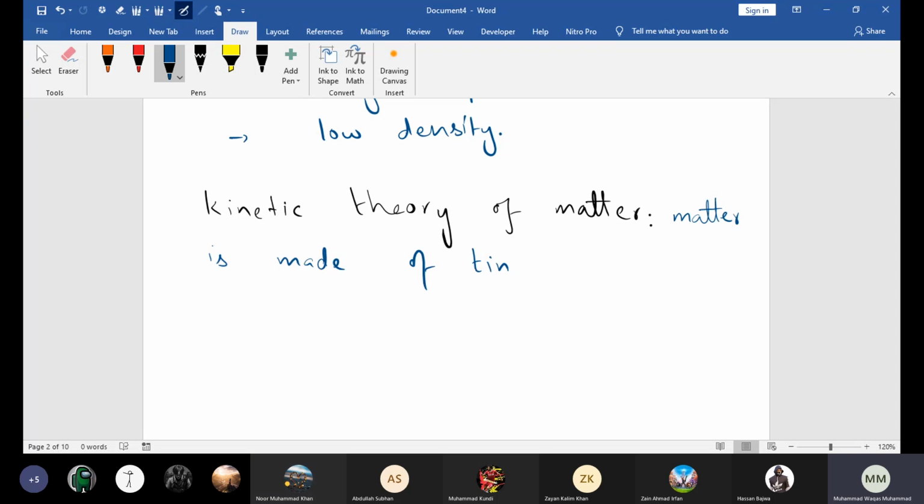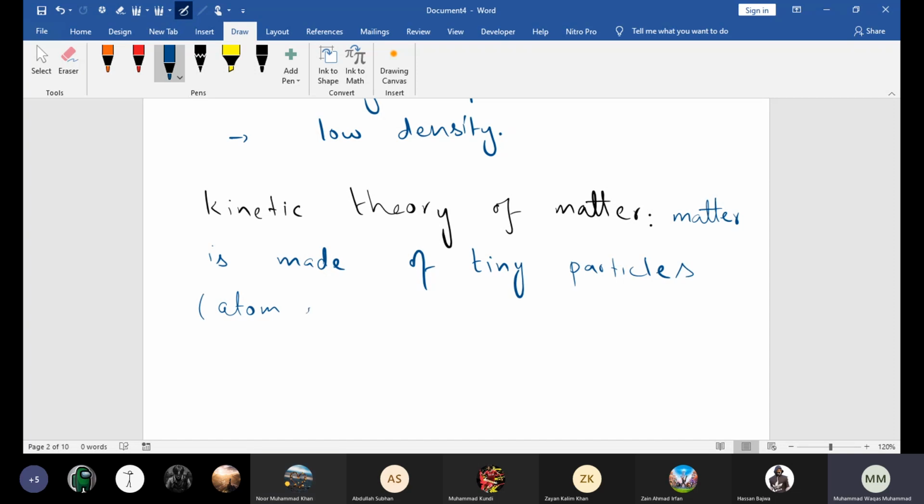Maybe later on you'll study about that in A levels. Matter is made up of tiny particles. And beta, what are those tiny particles? Atoms.